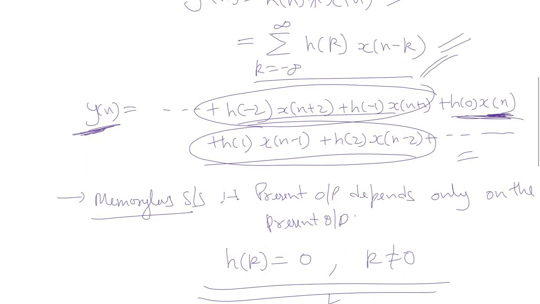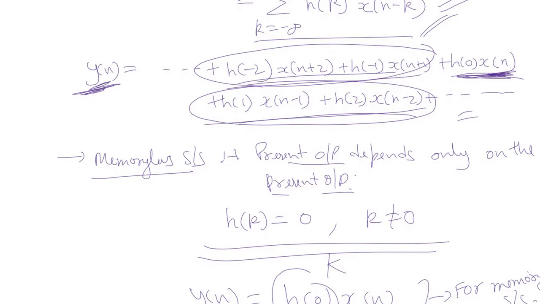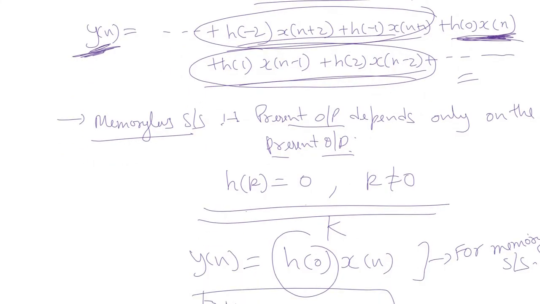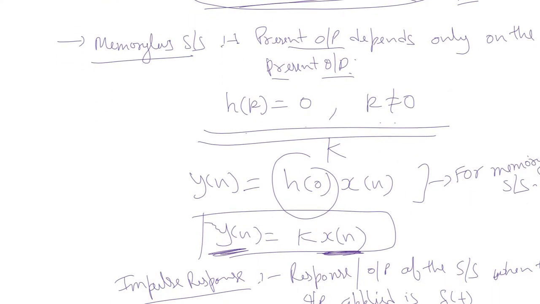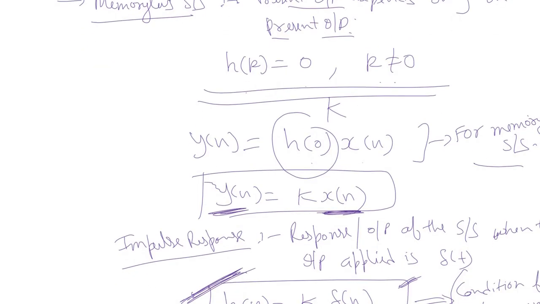Now, for a memoryless system, we know that the present output depends only on the present input. So this is the present output y[n]. It should depend only on the present input, that is x[n]. Rest all the other terms should be 0. So it should depend only on this, and all the other terms prior to this and after this should be equal to 0. And all these terms will be 0 when h[k] is equal to 0 for k not equal to 0. Alright, so we can say that y[n] for a memoryless system will be h[0] into x[n], or we can say y[n] is equal to some constant times x[n].